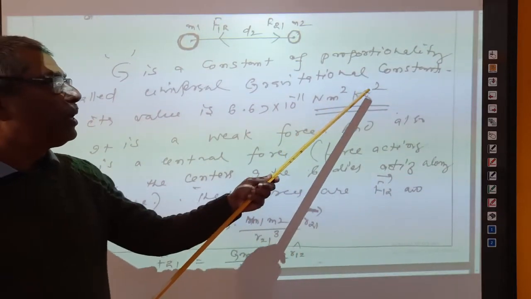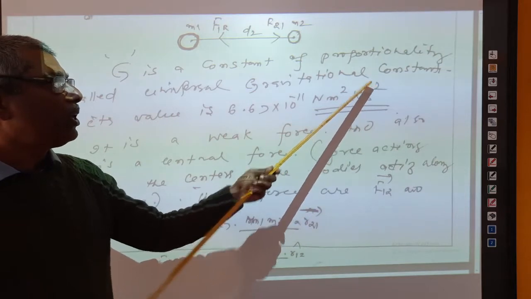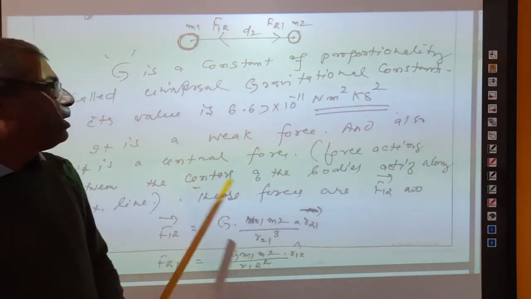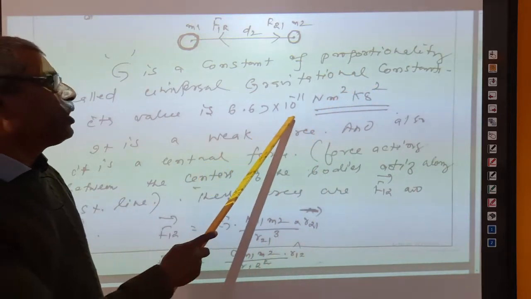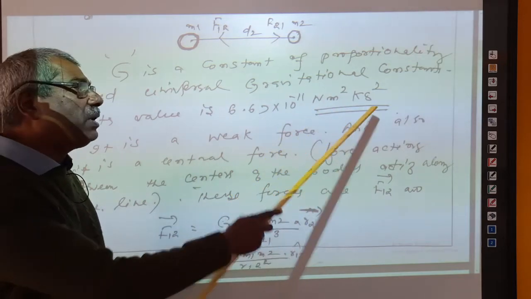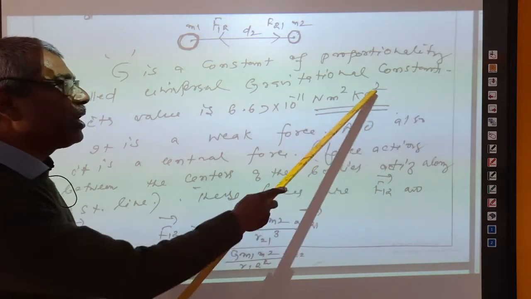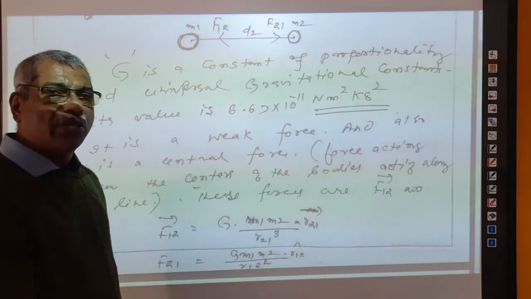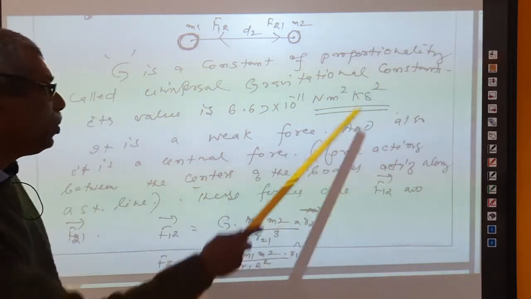Newton meter square per kg square. You have to put a negative sign also here, I am very sorry. It is 6.67 into 10 raised to minus 11 Newton meter square per kg square. You have to put a negative sign, that is why I am mentioning it. When I wrote the notes I missed it.